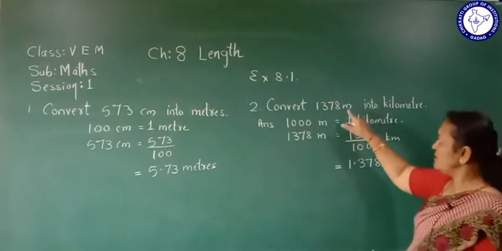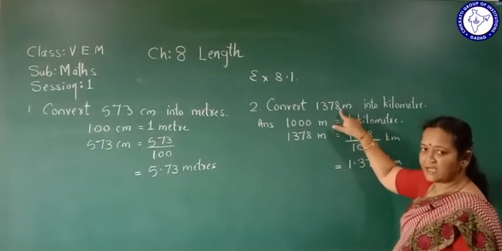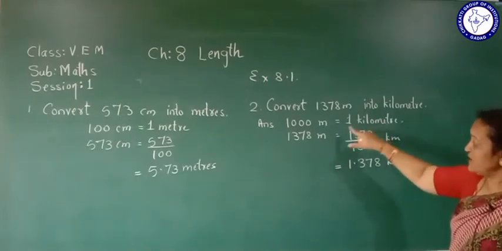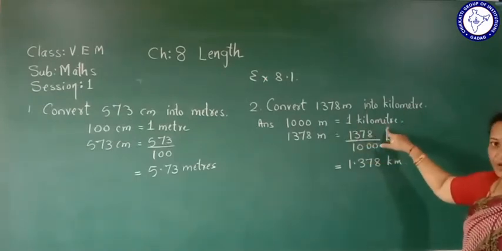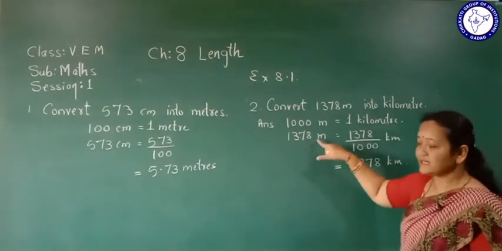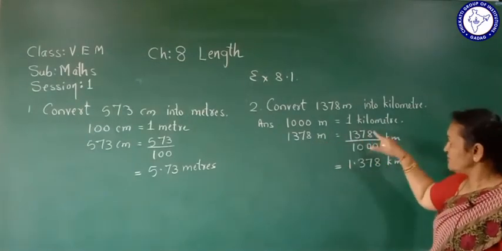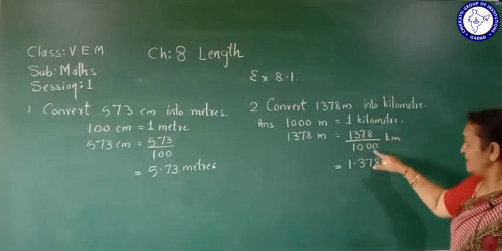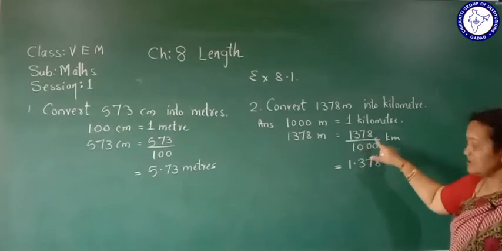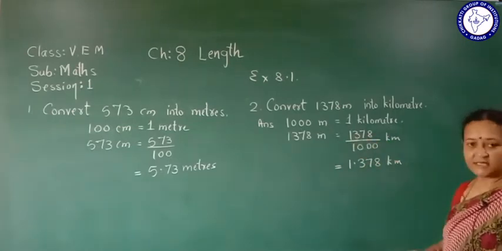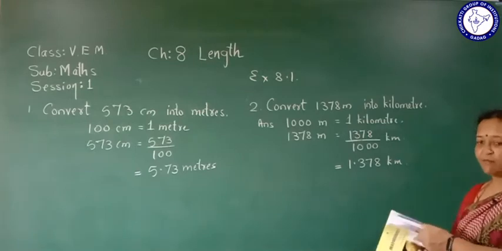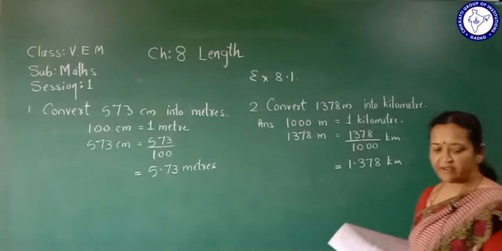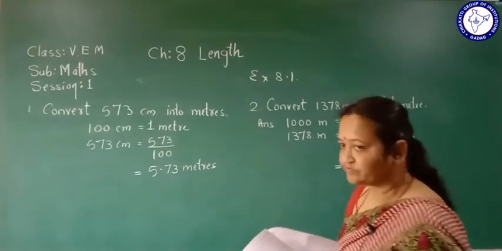What we should do? Here it is told 1378 meters is converted to kilometer. So we know 1000 meter equals to 1 kilometer. Then 1378 meter is equal to 1378 divided by 1000. Then count the number of zeros. Count 1, 2, 3 and put the decimal. So here the answer is 1.378 kilometer. Then let me go to the third question.